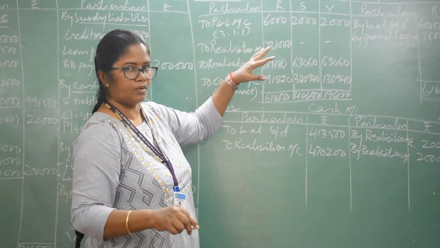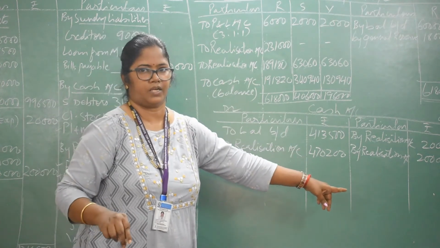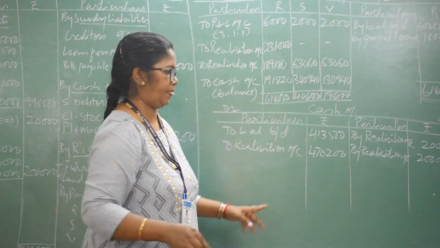Now you have to see the partners' capital. And the partners' capital cash is here. This entry will go that side. And the names of the partners will come.